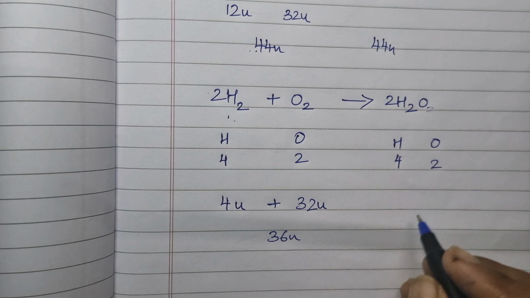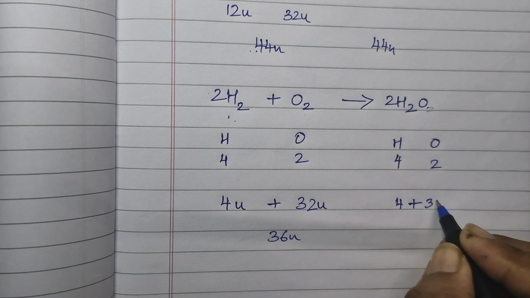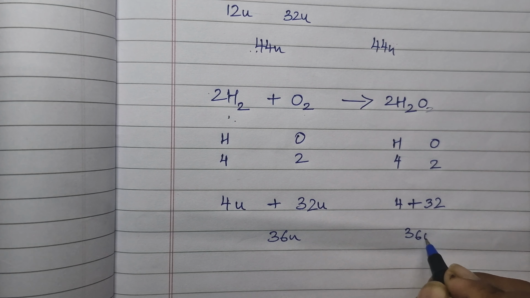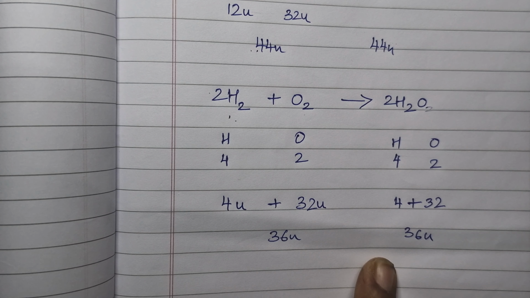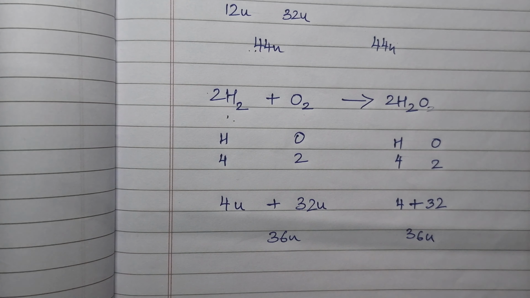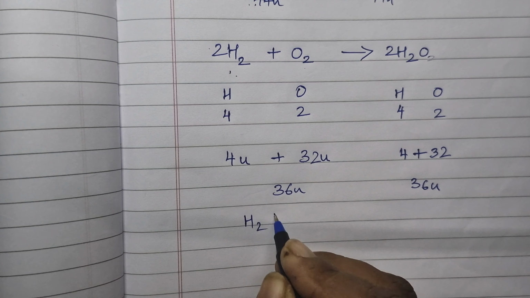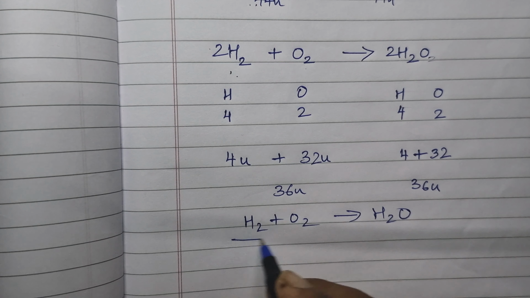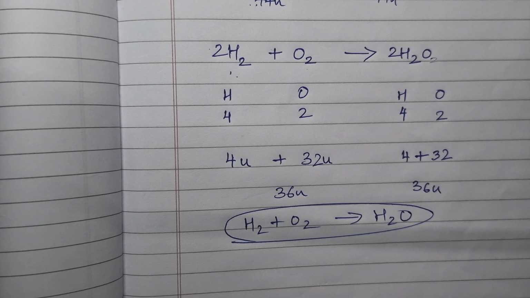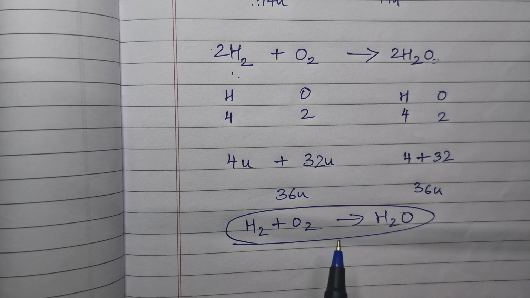Here, 4 atoms of hydrogen, 4 plus 32, 36 u. So the mass of the reactants is equal to the mass of the products. Hence this equation obeys the law of conservation of mass. If I simply write H2 plus O2 gives H2O, for this equation I cannot explain the law of conservation of mass because it is not a balanced chemical equation.